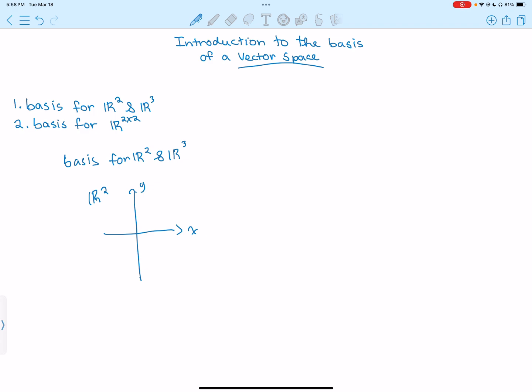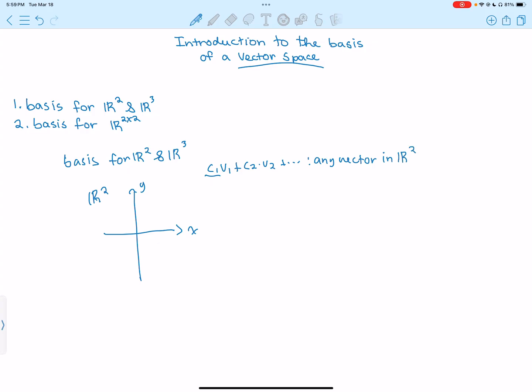And the question is asking to find vectors where, when we take scalar multiples of these vectors, for example C1, a constant, a real number, so C1 times V1 plus C2 times V2, and so on till the end, we can find any vector in R2. So that is our goal. That's how we're going to find the basis.